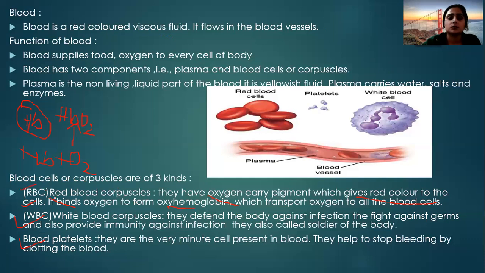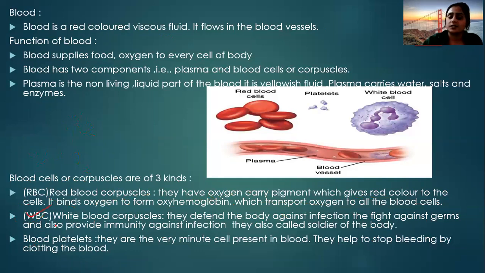Let's go again. Red blood corpuscles have an oxygen carrying pigment. What is the oxygen carrying pigment? It is hemoglobin, which gives red color to the cells, and hemoglobin binds with oxygen to form oxyhemoglobin. Clear? Which transports oxygen to all the body cells, right?